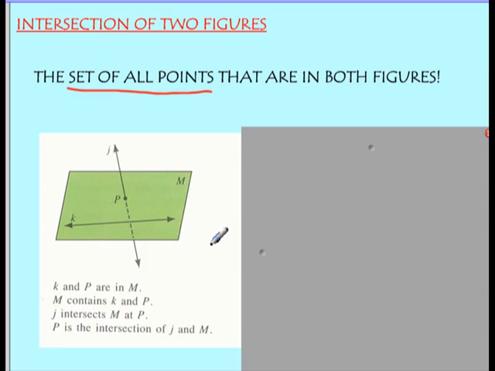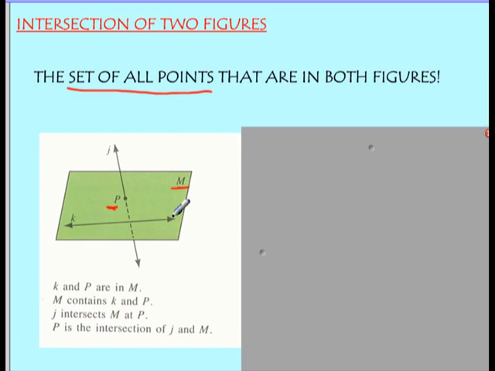When you name a plane, for example, you can name a plane using a capital letter. So in this figure, that green plane, that green flat surface that we're imagining goes on and on forever, is called capital M. So you can use a capital letter to represent a plane, so plane M. Now this is where it gets confusing, because point P, you see how it's right next to that point there? So P, you can assume, is referring to that point, that dot. P is not the plane, it's just that point P. So we also use capital letters to represent a point, and you should actually see a point there for that to be the case.